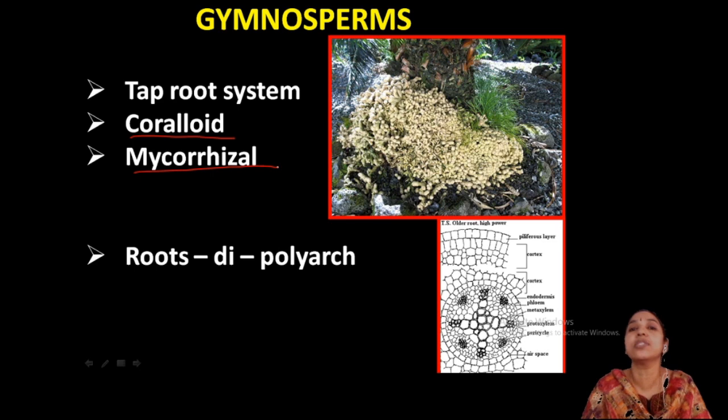Another peculiar feature is mycorrhiza. Mycorrhiza is a fungal-associated root that increases the fertility of the soil. This is also a feature of Coniferales. Then the root is di- to polyarch. What is di- to polyarch? This is tetrarch. What is 1, 2, 3 and 4? Xylem groups: 4 xylem groups, 4 phloem groups. You know that is a radial arrangement. So there is a di- or polyarch condition.